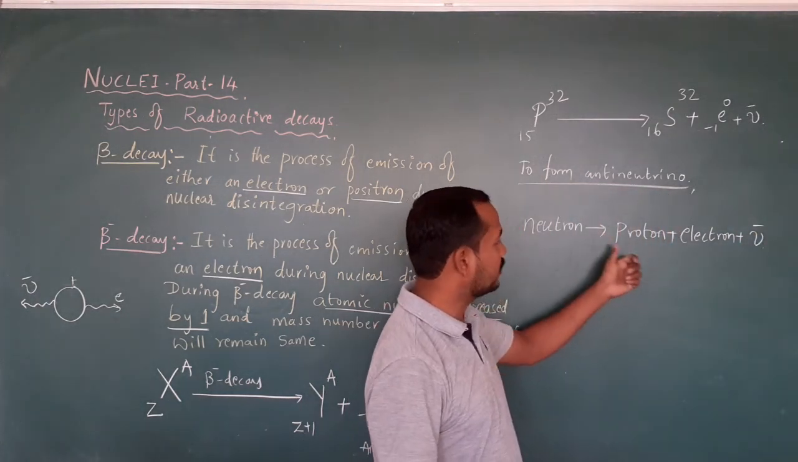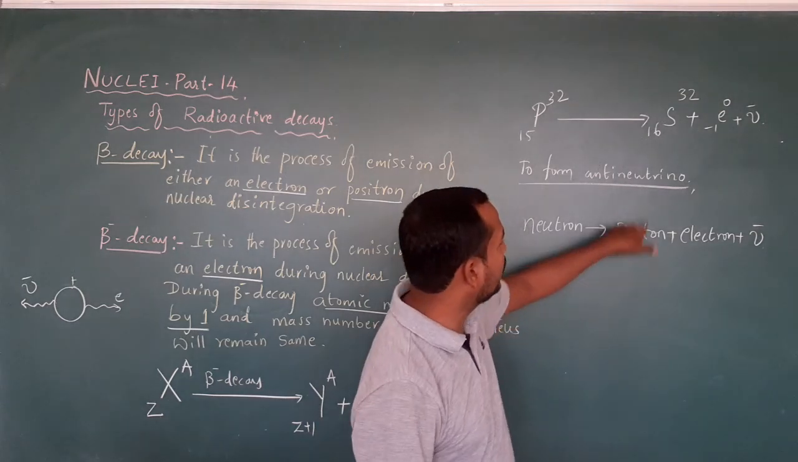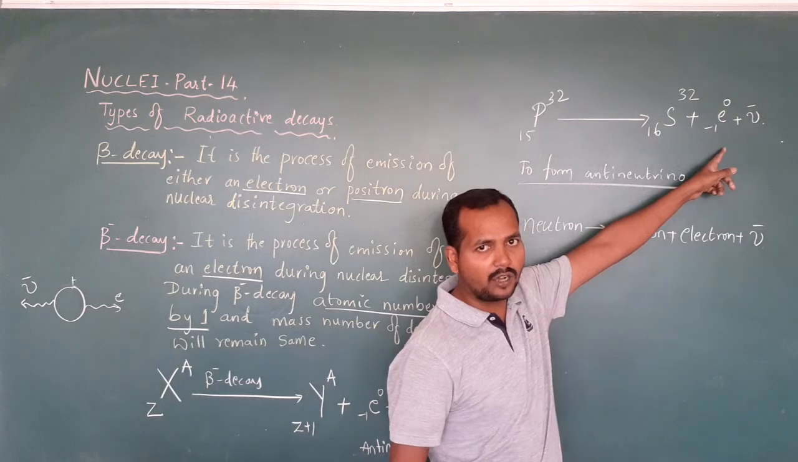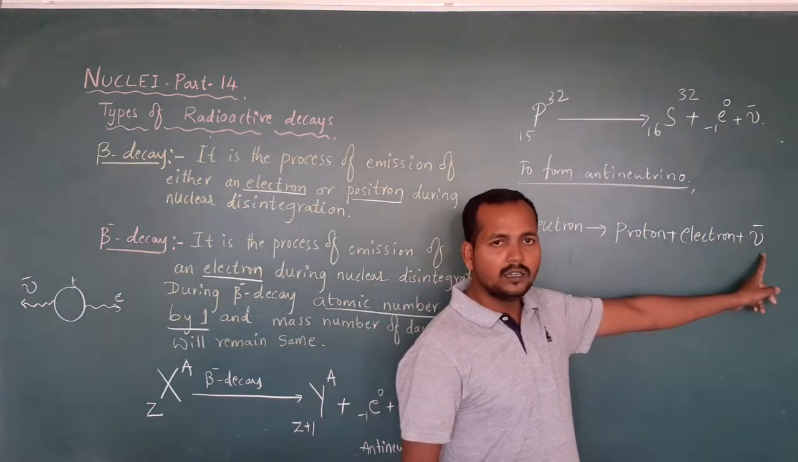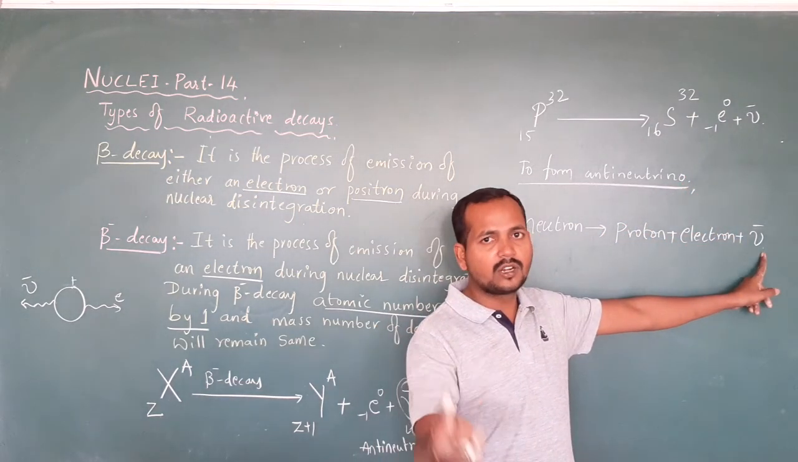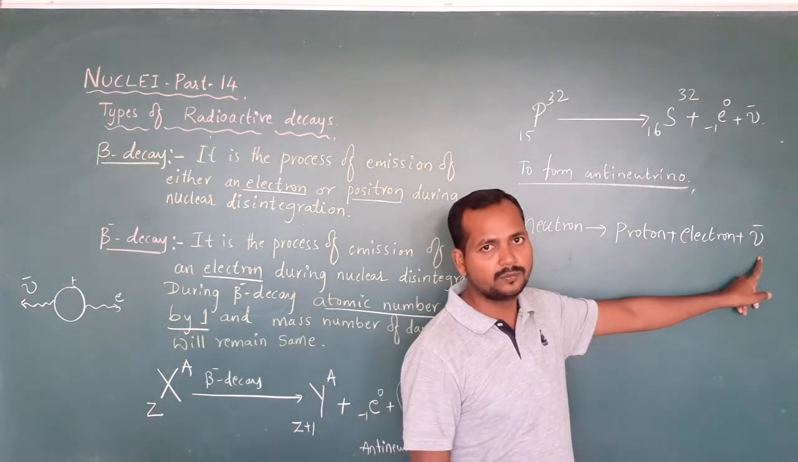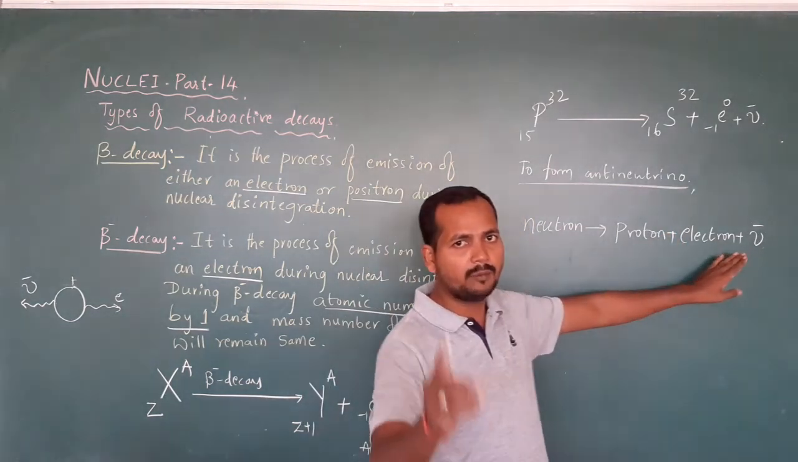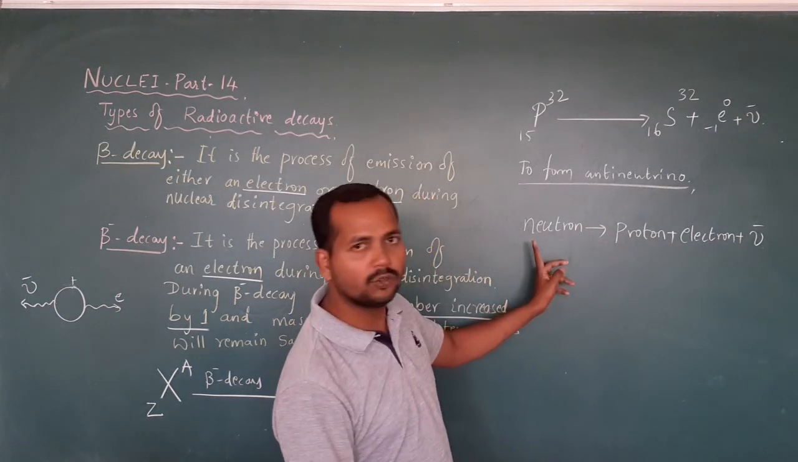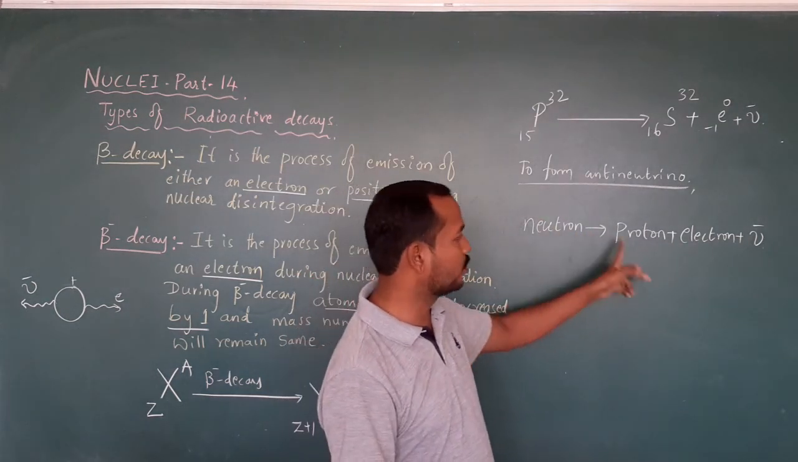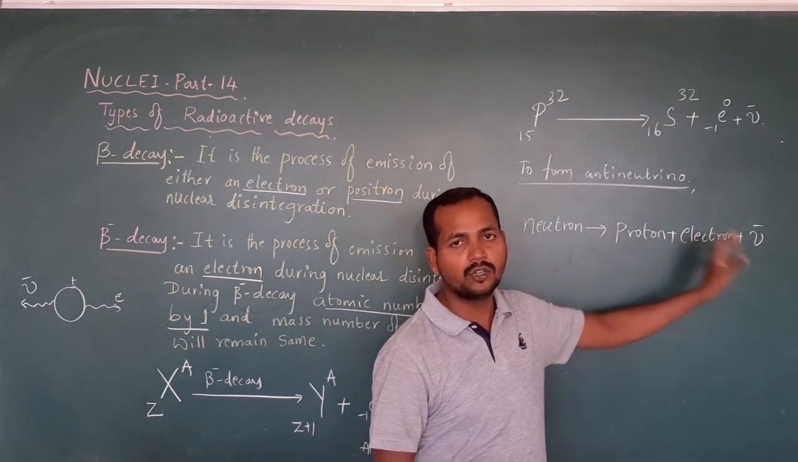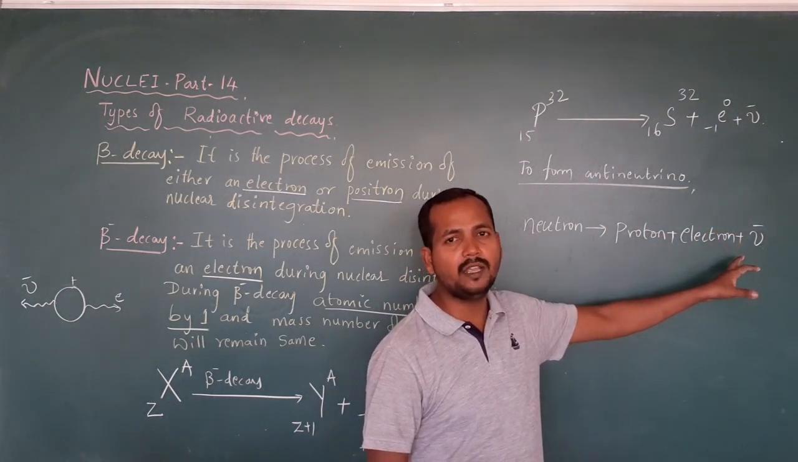So the neutron will be converted into a proton, and that proton will be added here, 15 plus 1 proton will be added, and one electron is emitted. And then to have a sustained nucleus, we should have an antineutrino. This is very important. I am explaining one more time: here the neutron will get converted into a proton, an electron and one antineutrino. In this way, the antineutrino will be emitted.